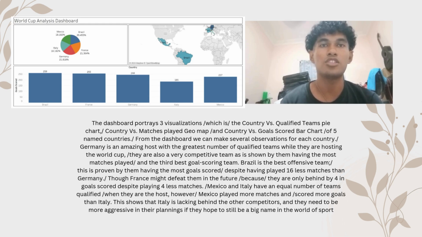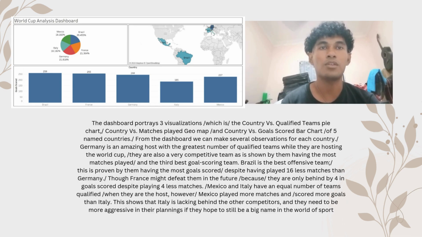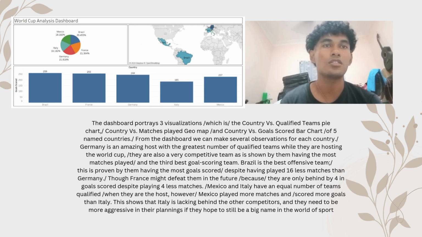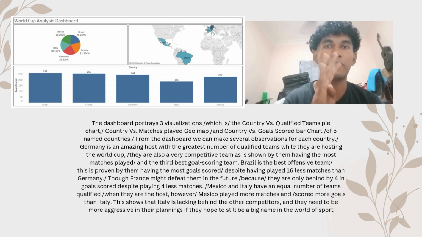Not only that, Germany is also a very competitive team, as shown by them having the most matches played and by them being the 3rd best goal scoring team. Next, Brazil is the best offensive team. This is proven by them having the most goals scored despite having played 16 fewer matches than Germany. Though France might defeat them in the future because they are only behind by 4 despite playing 4 fewer matches.